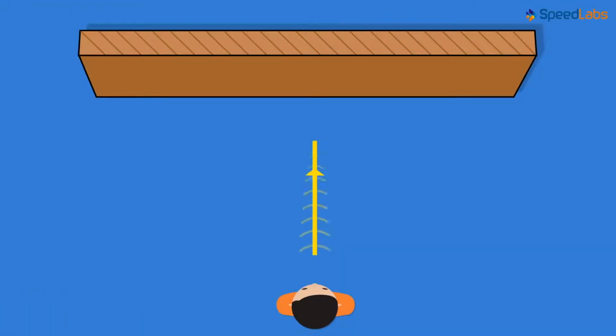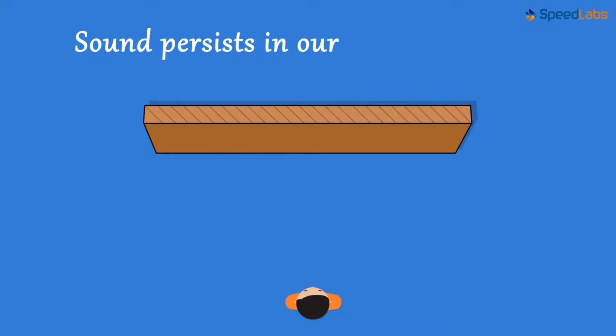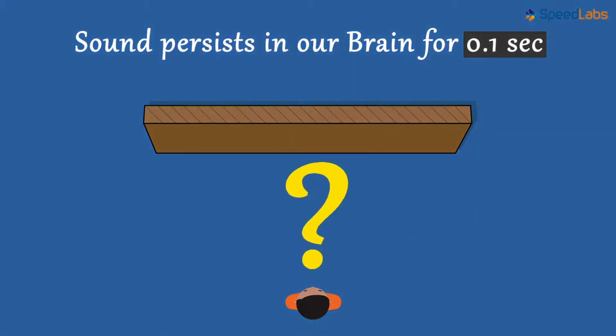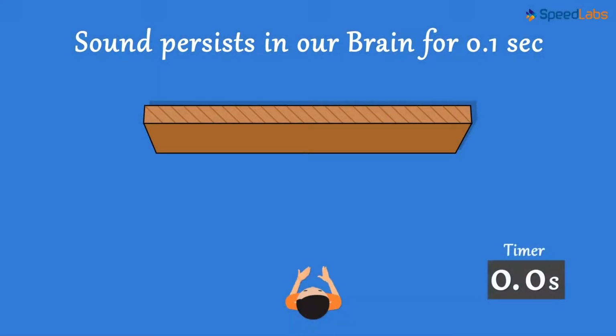Let's consider that the sound wave is incident perpendicular to the surface rather than at an angle. This is just to simplify things. Here is one interesting fact. The sound that we hear persists in our mind for 0.1 second. It means the sensation of any sound that we hear lasts in our minds only for 0.1 second. How does this fact help us understand the echo? We hear an echo because the reflected sound arrived at our ear after a time greater than 0.1 second.